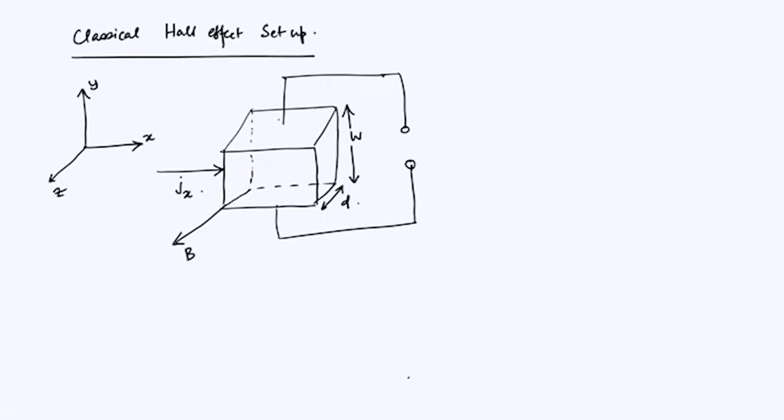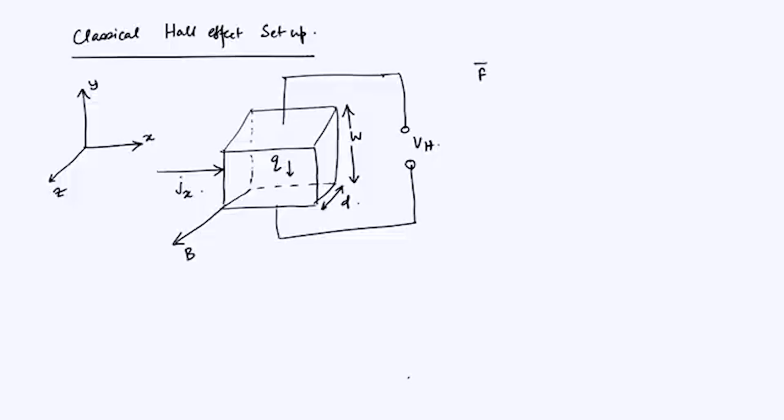So, the top and the bottom planes are connected to a voltage measuring device, so you have charges here. The voltage measuring device is denoted by VH, which measures the Hall voltage. Okay. So, what happens is that there are these charges which experience the Lorentz force, and these charges are moving because you are talking about almost like a free electron system.